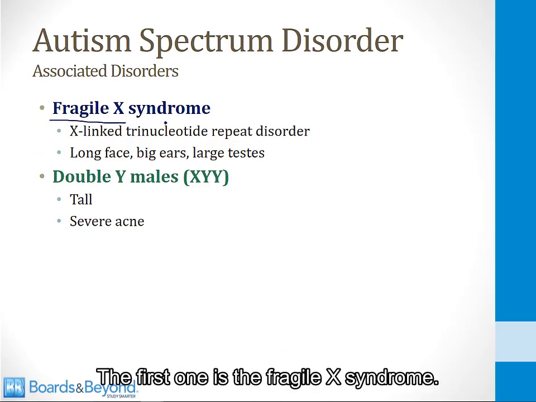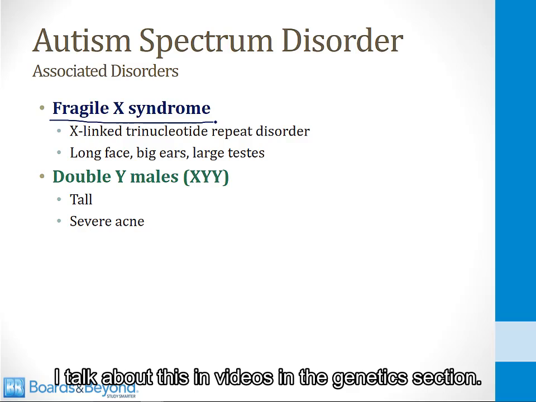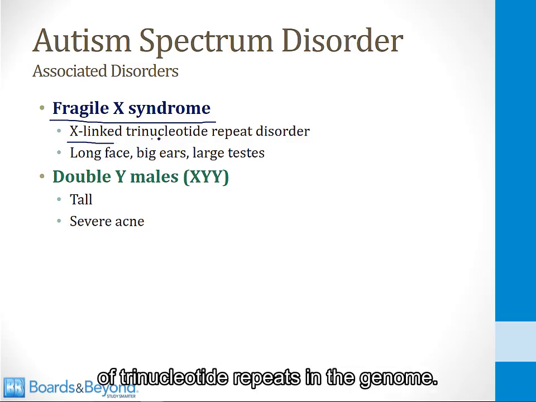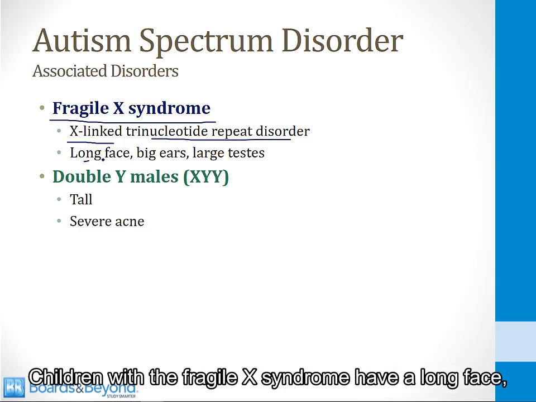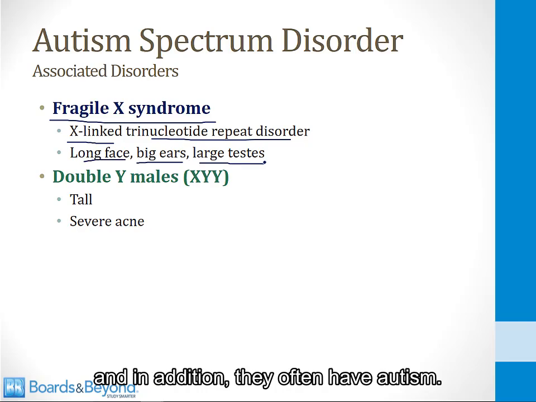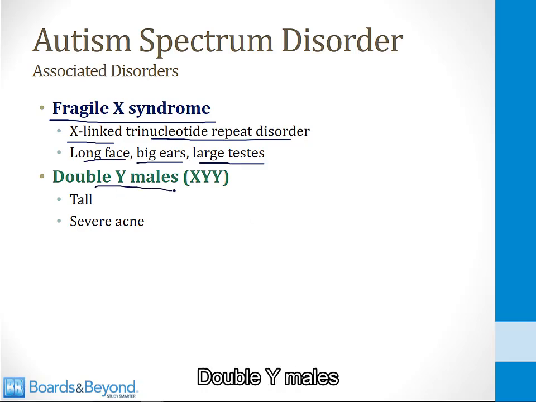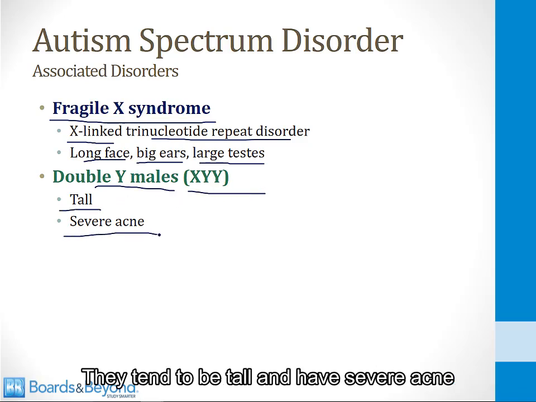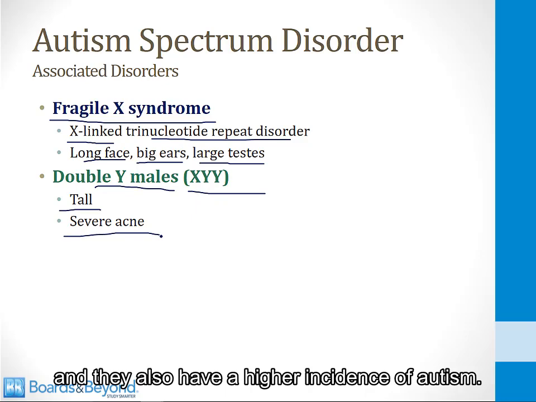There are a couple of genetic disorders associated with autism. The first one is the Fragile X syndrome. I talk about this in videos in the genetics section. This is an X-linked disorder, so it occurs in boys, and it involves an excessive number of trinucleotide repeats in the genome. Children with the Fragile X syndrome have a long face, big ears, and testicular enlargement, and in addition, they often have autism. Double Y males are males who are born with an extra Y chromosome. They tend to be tall and have severe acne, and they also have a higher incidence of autism.